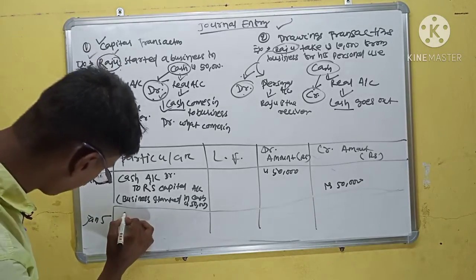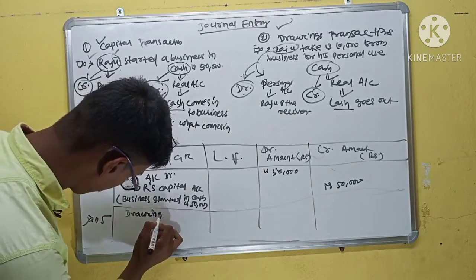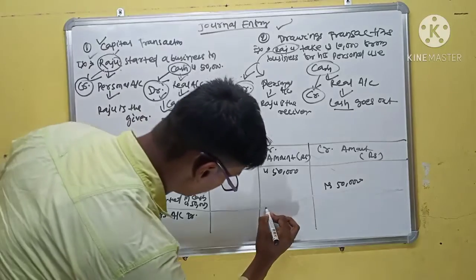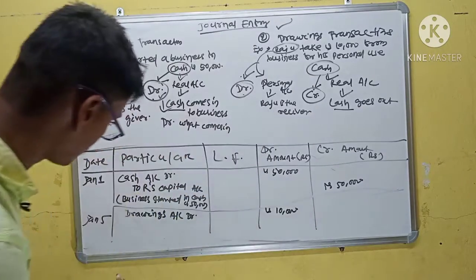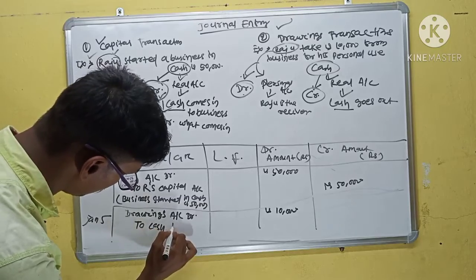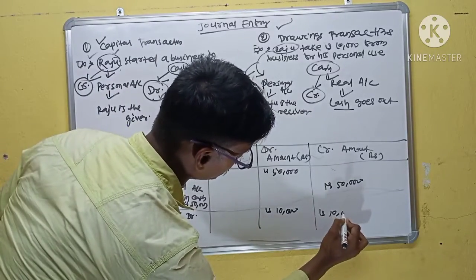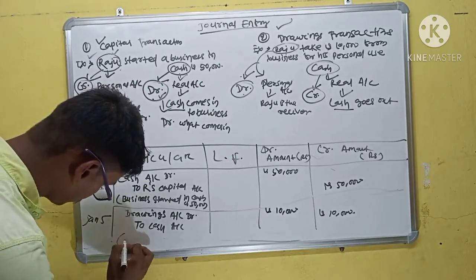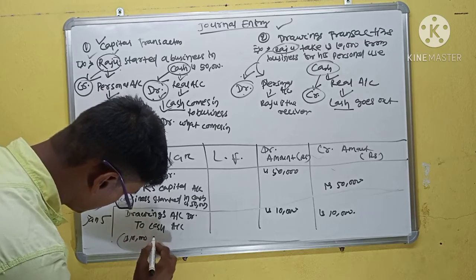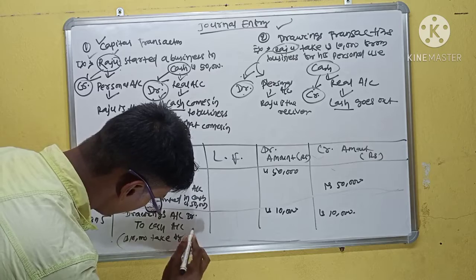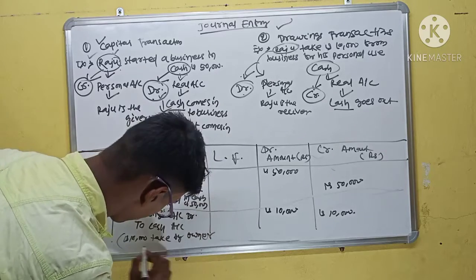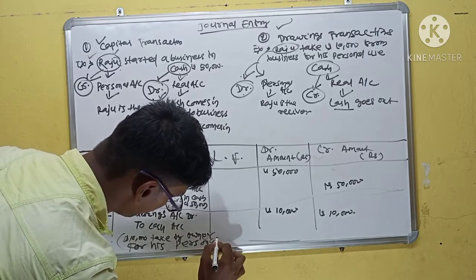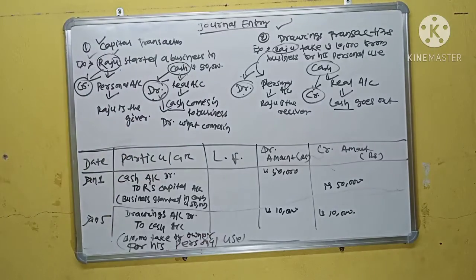Then here, drawings account debit, rupees 10,000, to cash, rupees 10,000, and give a narration: rupees 10,000 taken by owner for his personal use.